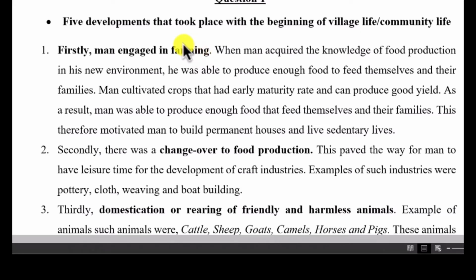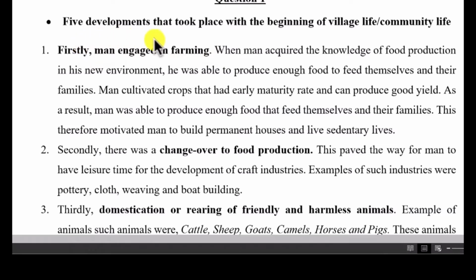Now, the first question says, identify any 5 major developments that took place with the beginning of village or community life. And when village life began, some of the developments that took place was, first, man engaged in farming.